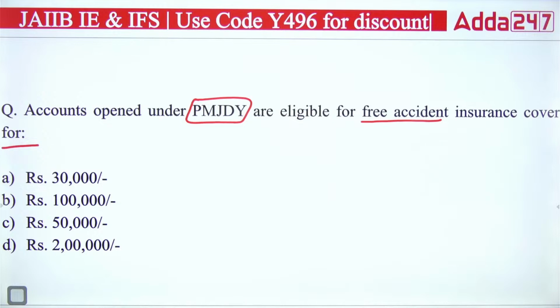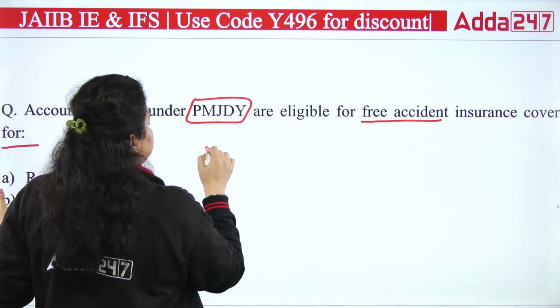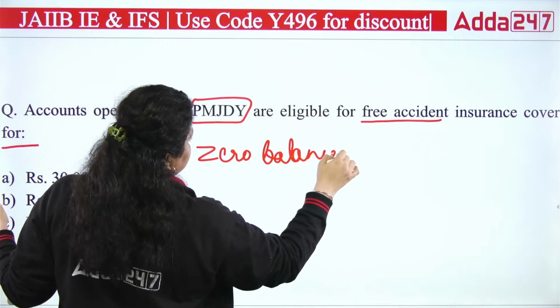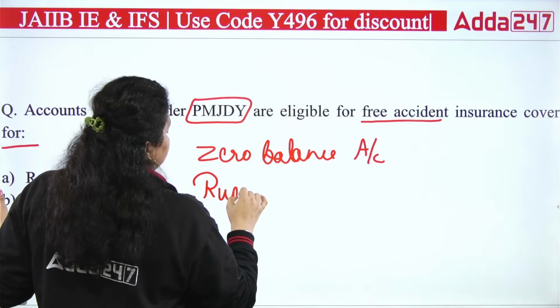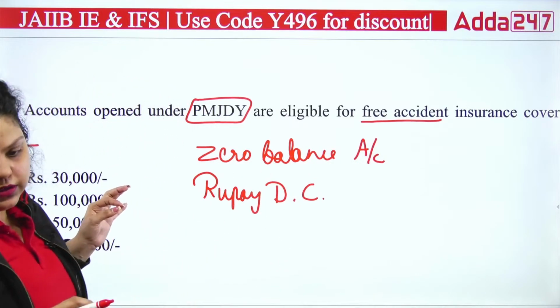Pradhan Mantri Jan Dhan Yojana is a very famous scheme of the Government of India in which certain features have been defined. First of all, it provides a zero balance account. It gives a RuPay debit card, and that will be free of cost.